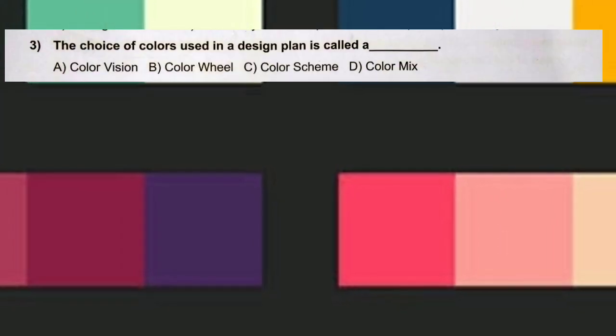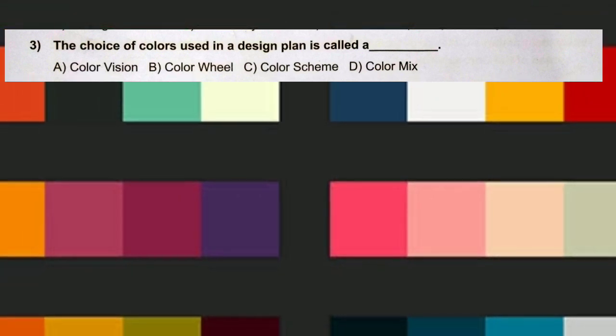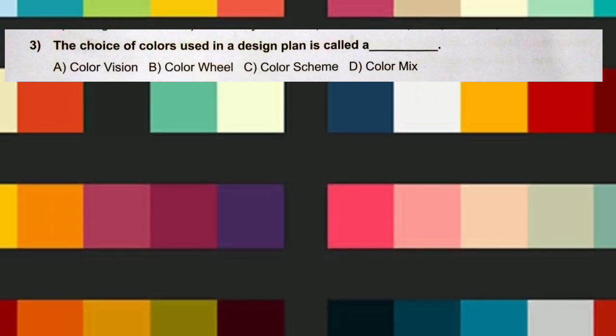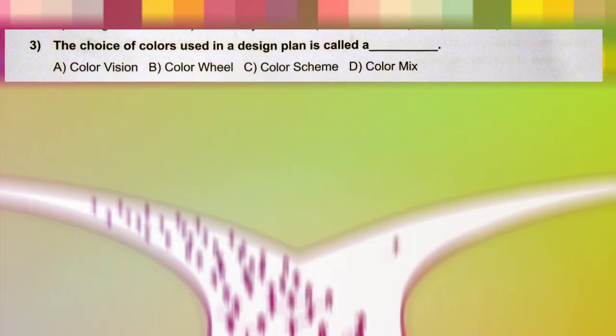Question number 3. The choice of colors used in a design plan is called A. Color vision, B. Color wheel, C. Color scheme, D. Color mix. And the correct answer is C. Color scheme.